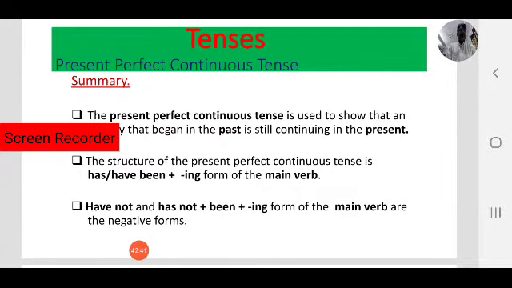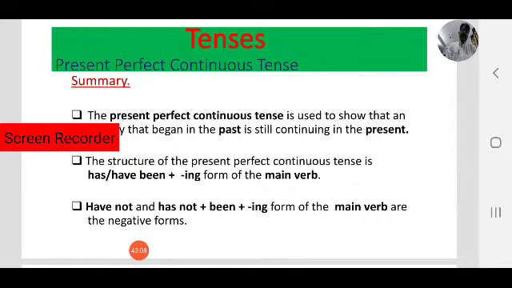Or we have been learning present perfect continuous tense since 11 o'clock. Here I mention the beginning of time. Since is for the beginning of time, point of time; for is for duration. Okay, this is about present perfect continuous tense.